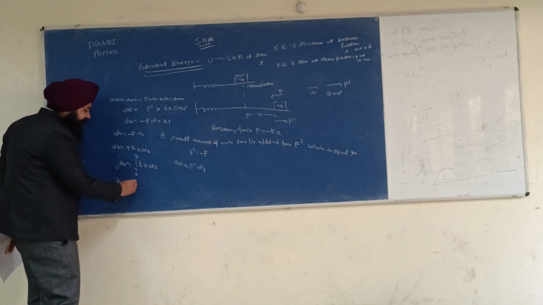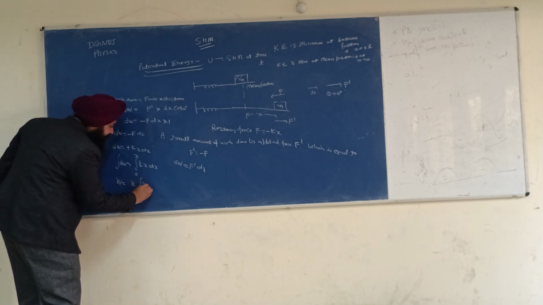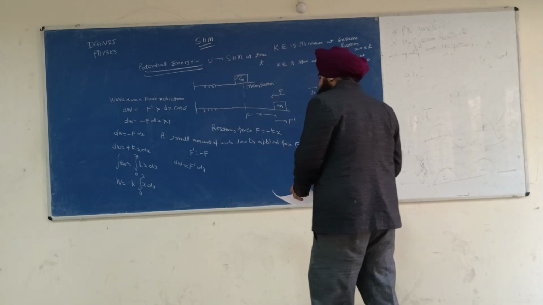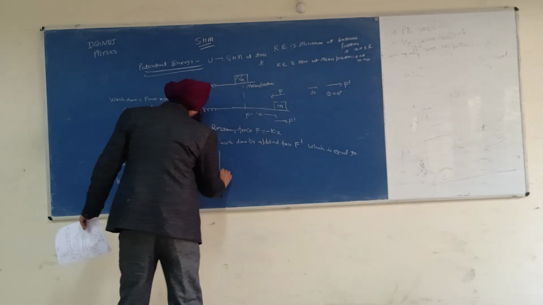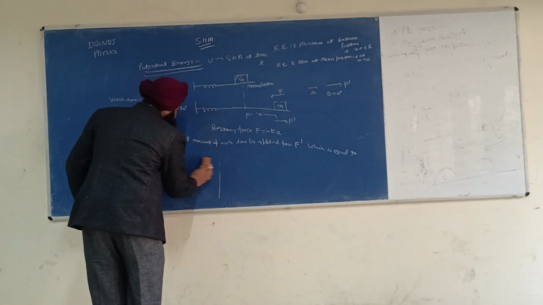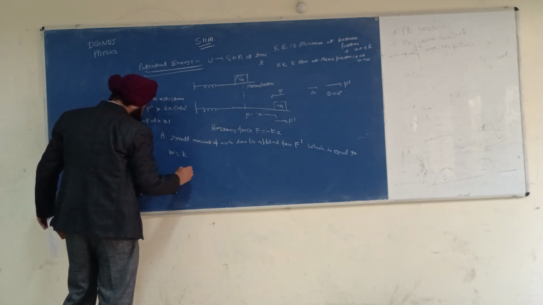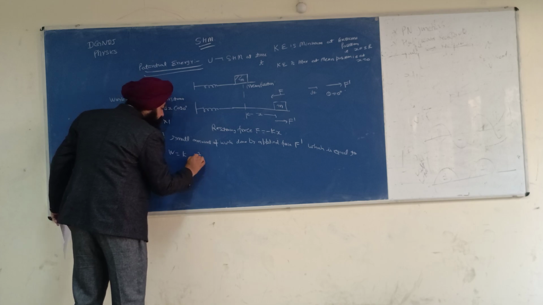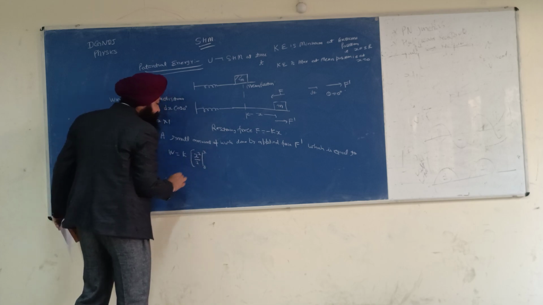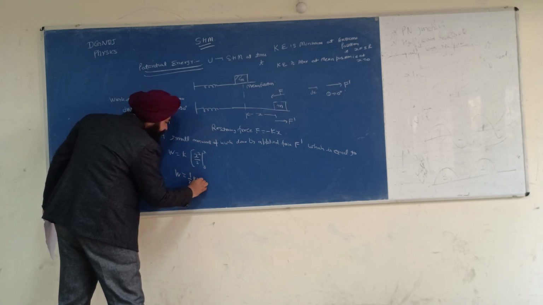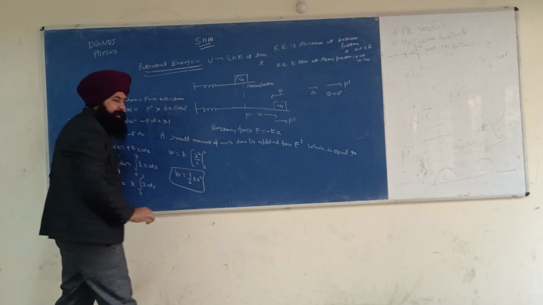The constant k I will take outside, so integral of x dx from 0 to x. So W is equal to k x square by 2, from 0 to x. So W is equal to half k x square. This is the work done.